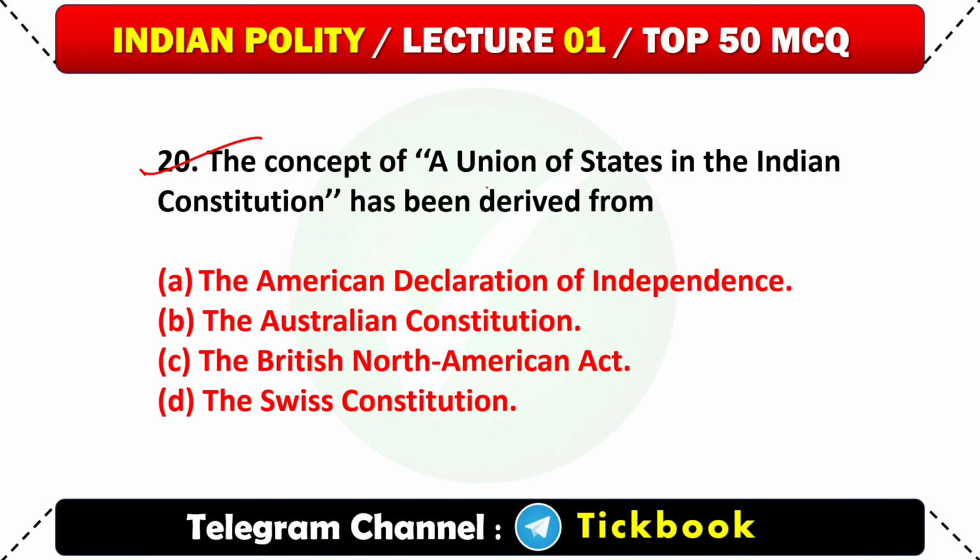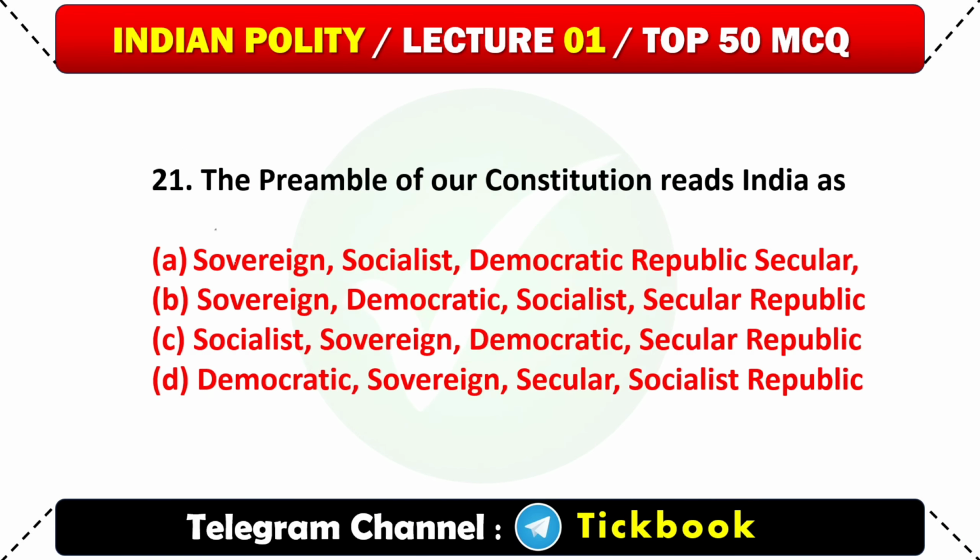20. The concept of a union of states in the Indian Constitution has been derived from? Option number C. The British North American Act. 21. The preamble of our Constitution reads India as? Option number A. Sovereign, socialist, secular, democratic, republic.